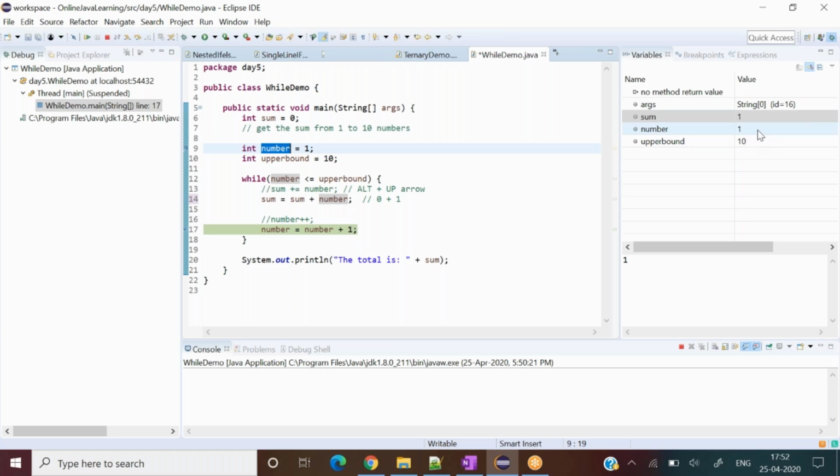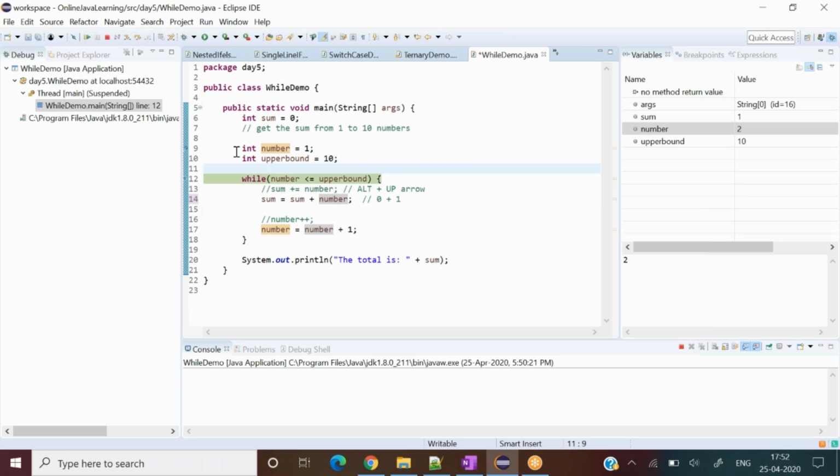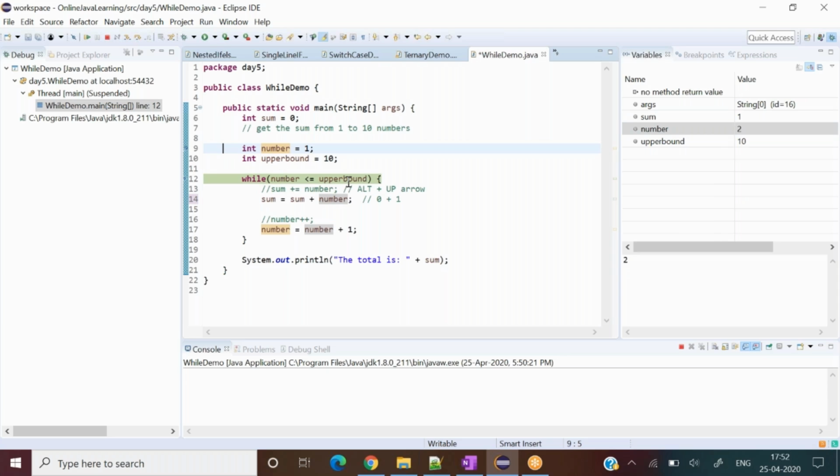The number here, see here, it is 1, it will increment by 1. I press F6 and see here, number becomes 2. You hover your cursor anywhere and you will find the current value. Number is 2, sum is 1, and so on, and upper bound is 10 only. So number becomes 2, and 2 is less than 10, so it will again go inside this loop here. Now what will happen? You can see here also, sum is 1 and number is 2.